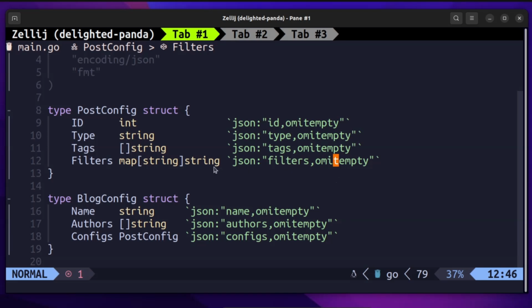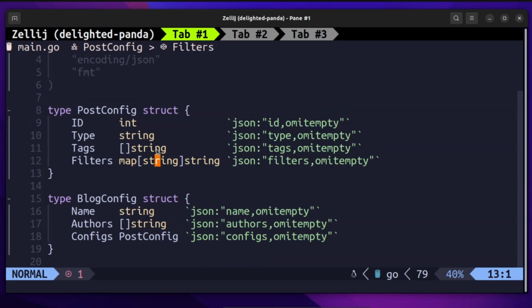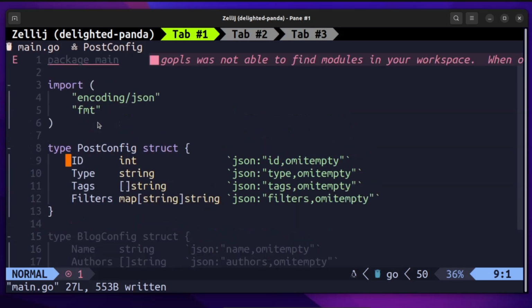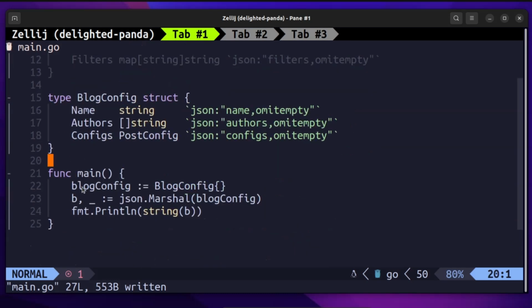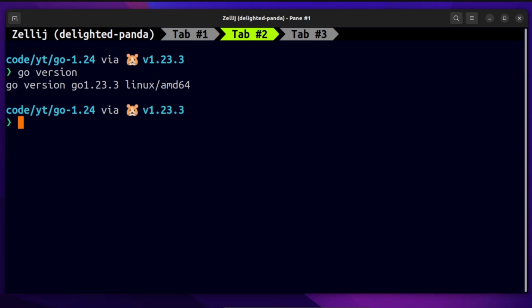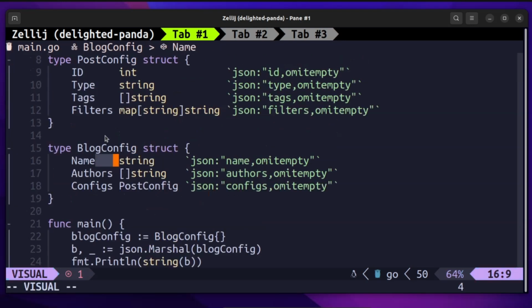So PostConfig has a lot of types: id as integer, type as string, tags as list of strings, and filters as map of strings and strings. You can see we have initialized BlockConfig as an empty structure, and now we will run this code with Golang 1.23. You can see this is the Go version running, 1.23, and I will run this, and you can see the configs is still being created. It is empty, but it is created with the default empty value.